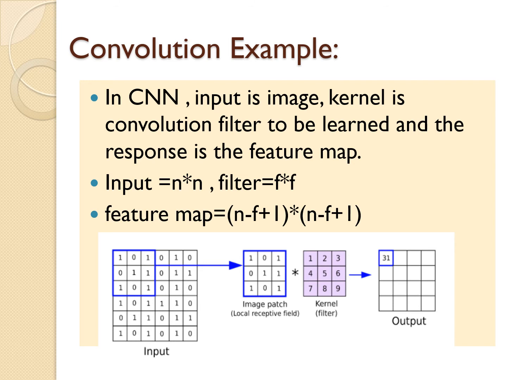This is the convolution example. From the input image, each part of the input image will be multiplied with the filter with respect to the filter size, and the output will be obtained for each set of input values, and the feature map will be of size n minus f plus 1 cross n minus f plus 1. Input is n cross n and the filter will be f cross f.